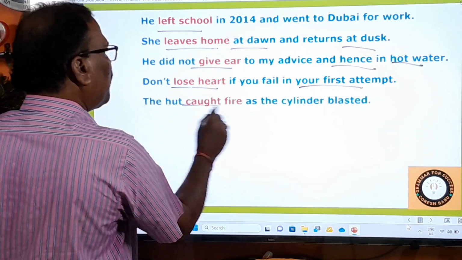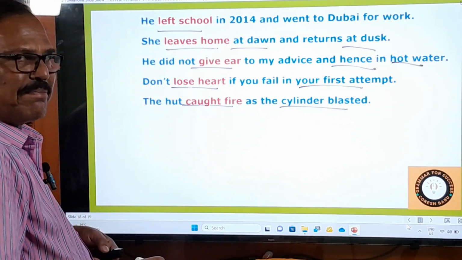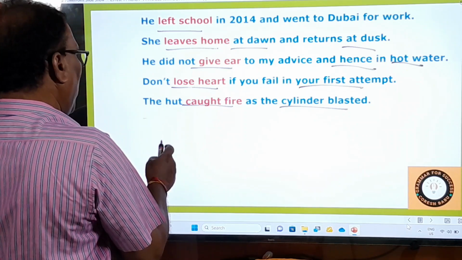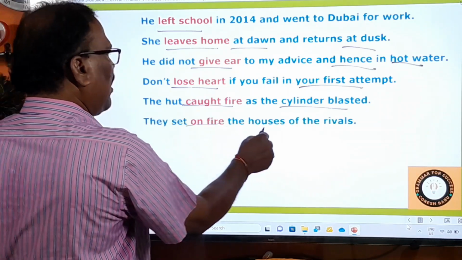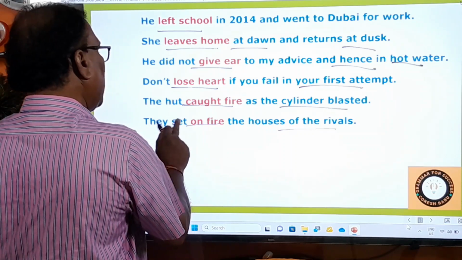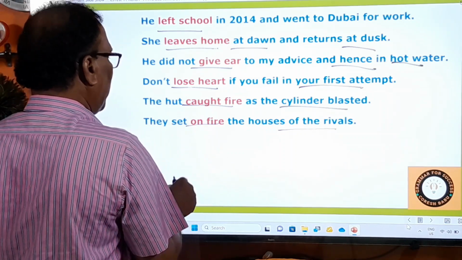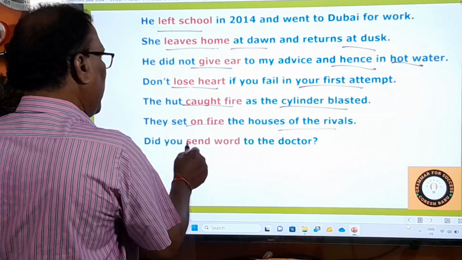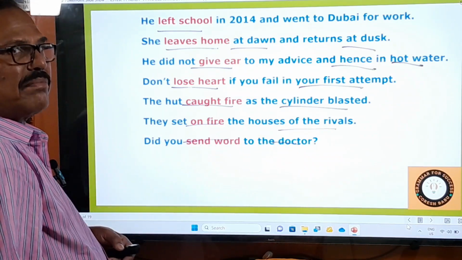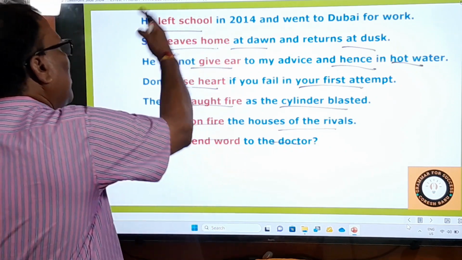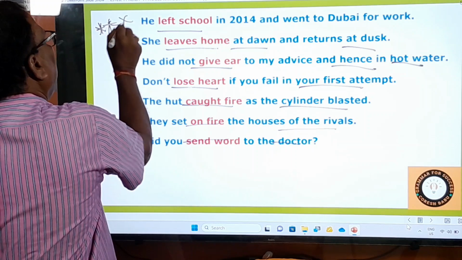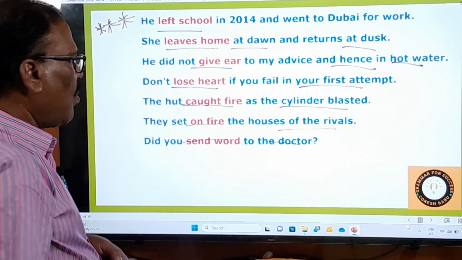And then: the hut caught fire as the cylinder blasted. The hut caught fire. Don't say caught the fire, right? They set on fire the houses of the rivals. They set on fire. Don't say they set on the fire. On fire. Did you send word to the doctor? Don't say did you send a word to the doctor? Because these are all given in the examination. Please, they are very, very, very important. Triple star mark the phrases. Please pay attention.